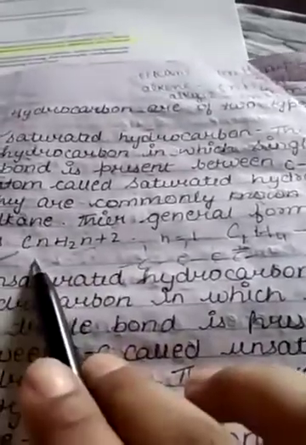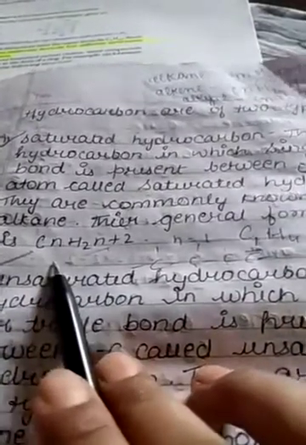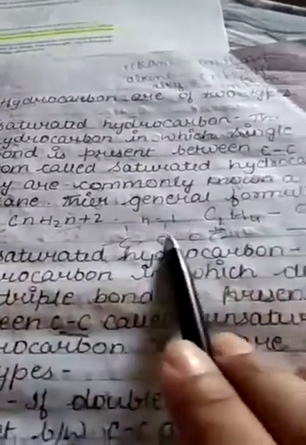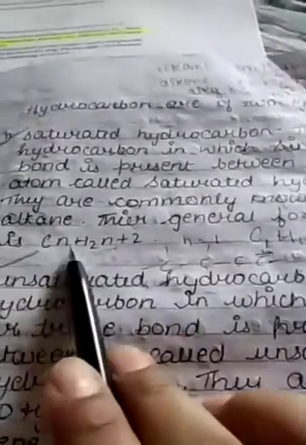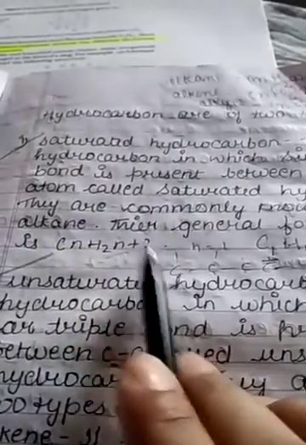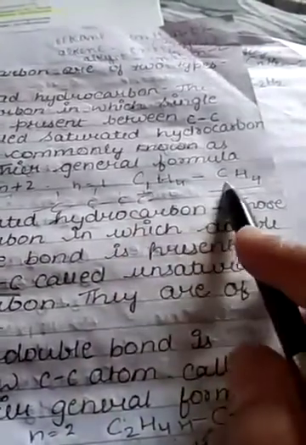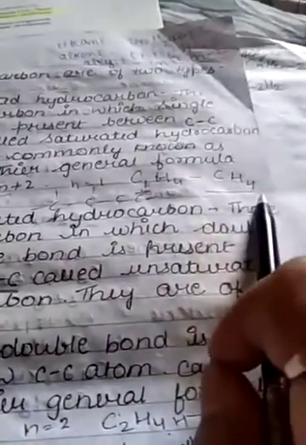For example, let's consider n equal to 1. Here n is the number of carbon. Clear class? n is the number of carbon. So we take n equal to 1. Then 2 into 1 is equal to 2, plus 2, 4. That means C1H4. And you need not represent 1 here, because if you don't write anything, it's considered as 1. So the formula is CH4. That is methane.